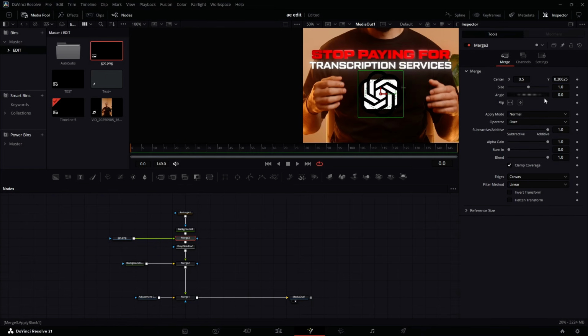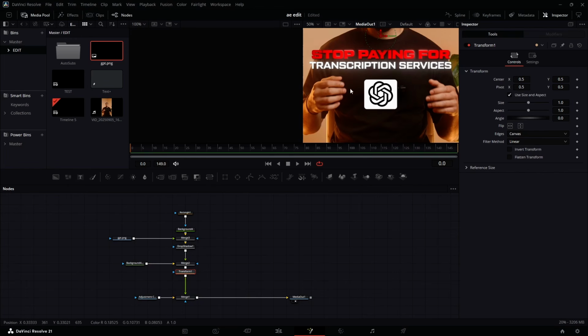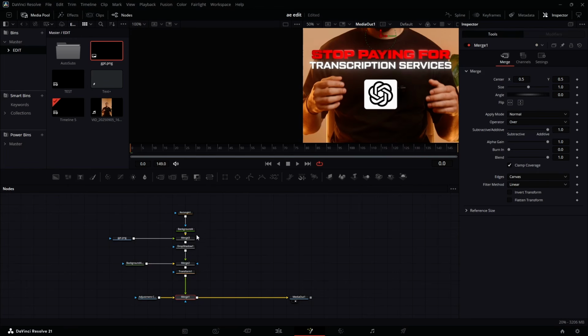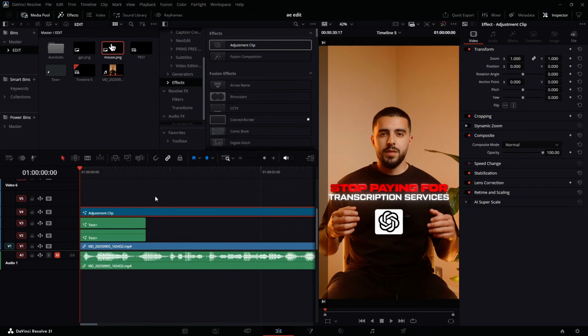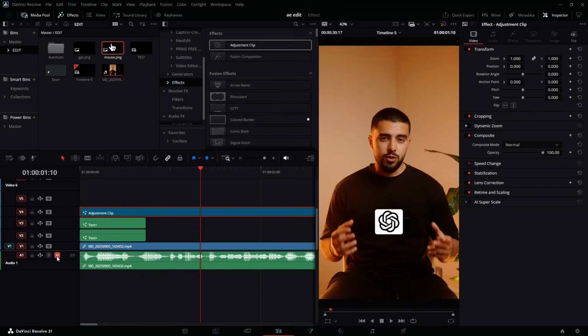I'm going to leave the color at black as it is, and I'm going to size it down using this merge node. Let's just feed it to somewhere around here. Make sure you position it there, and then we can add a transform node. With this transform node, we can move everything, or we can use this merge node. It doesn't really matter. Now I'm going to go back to my media pool and check where I want it to change the color so that we can start animating this one. I'm going to find.